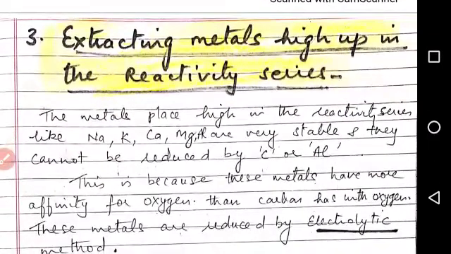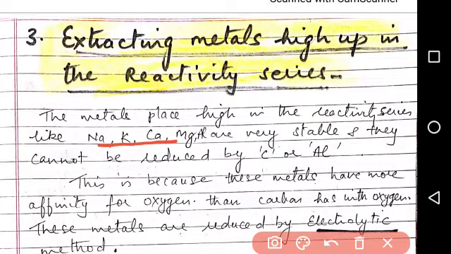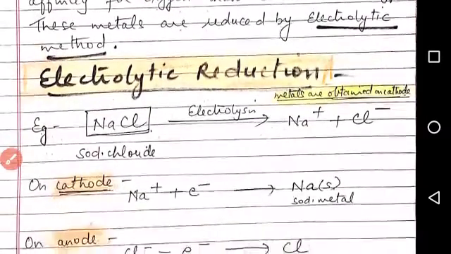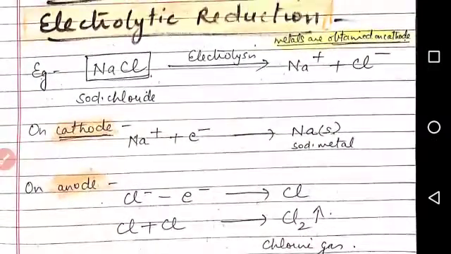Third type of metals are which are placed highly up in the reactivity series. So the metals placed highly up in the reactivity series like sodium, potassium, calcium, magnesium, etc. are very stable and they cannot be reduced by carbon or aluminium. This is because these metals have more affinity for oxygen than carbon has with oxygen. These metals are reduced by electrolytic method, electrolytic reduction.